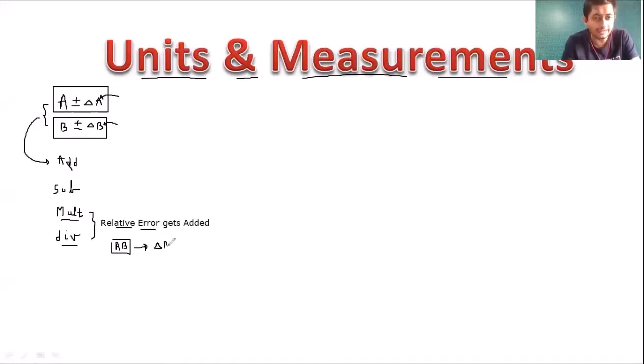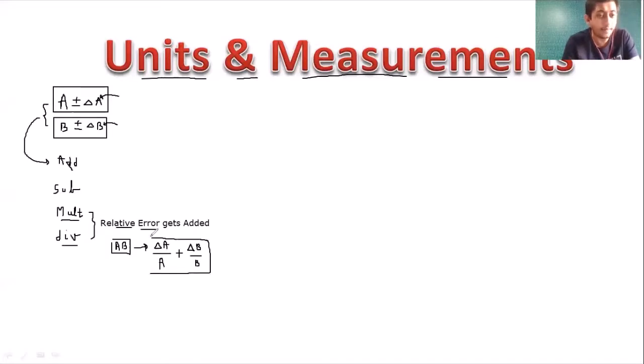So I can say that the relative error is delta A divided by the mean value A, plus, because relative error gets added, the relative error in B, that is delta B upon B. So relative error in A and relative error in B gets added. When will this happen?